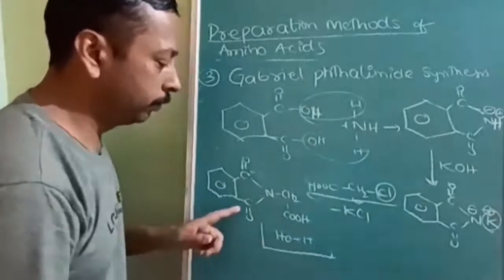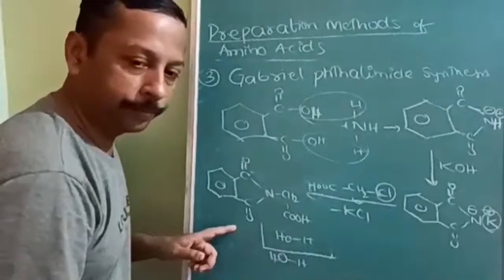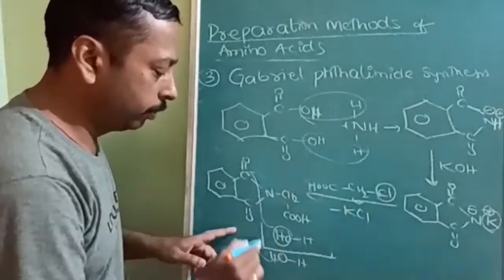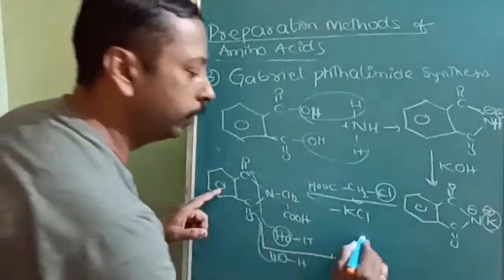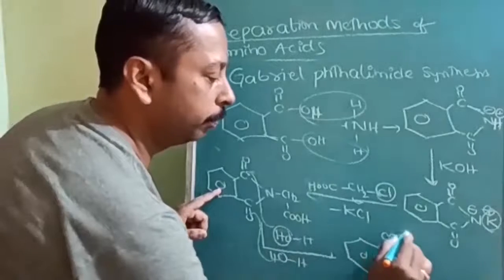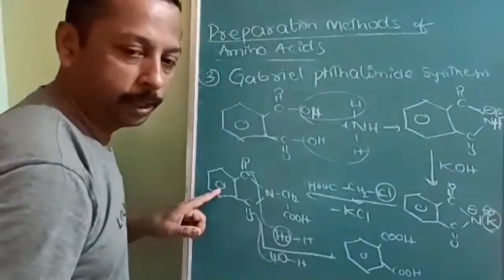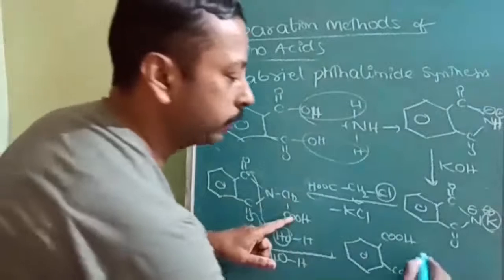How many moles of water are required? 2 moles of water are required. So 1 mole will go here, 1 mole will go here, 2 hydrogens will go here. So again you will get which acid? This one. Commercially important, and a very nice name, phthalic acid you are getting back. And what is the product here? COOH.